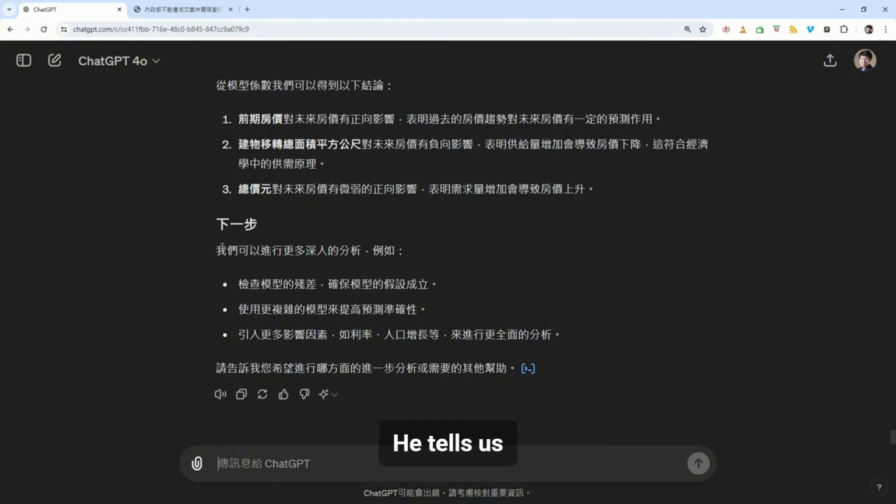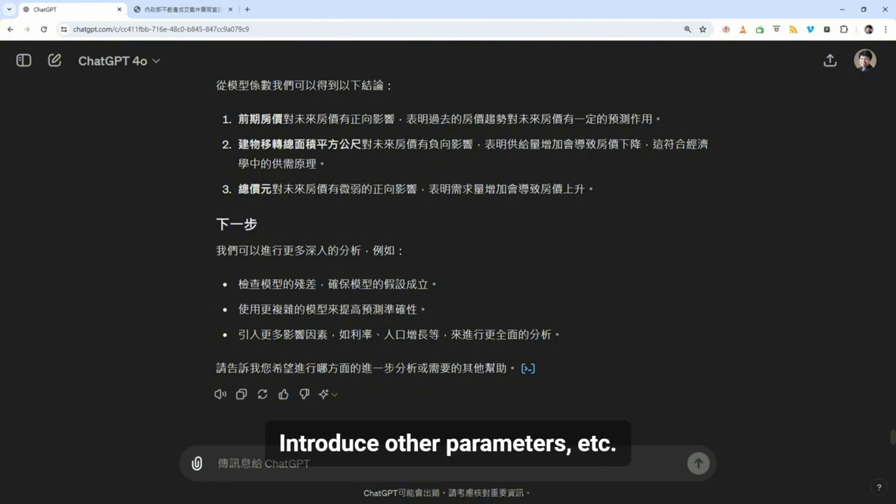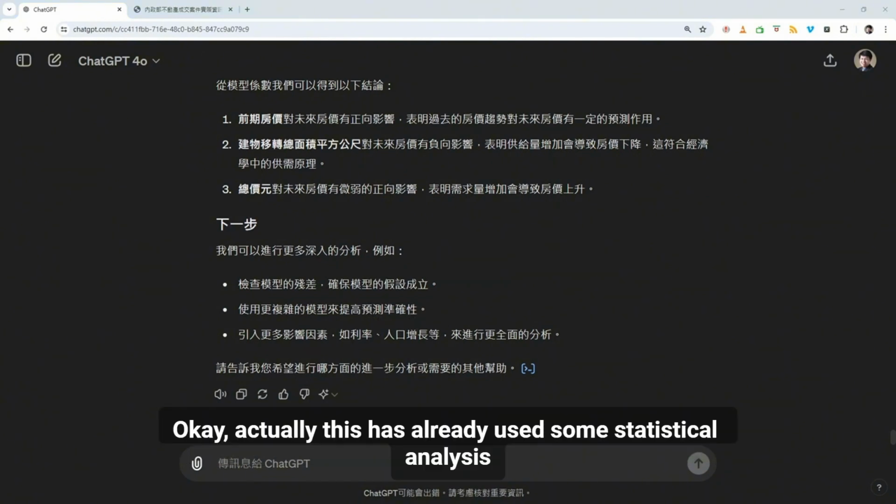Well, what's the next step? It tells us we can conduct deeper analysis, including checking the model's assumptions to ensure they are valid, using more complex models to improve predictability, and introducing other parameters, etc. Okay, actually this has already used some statistical analysis.